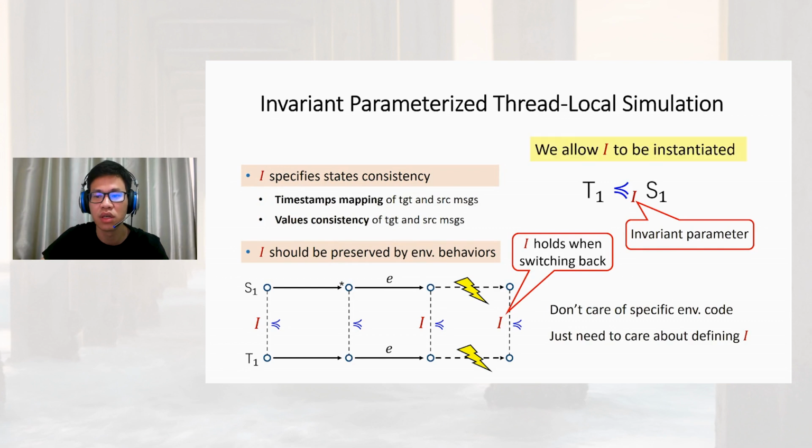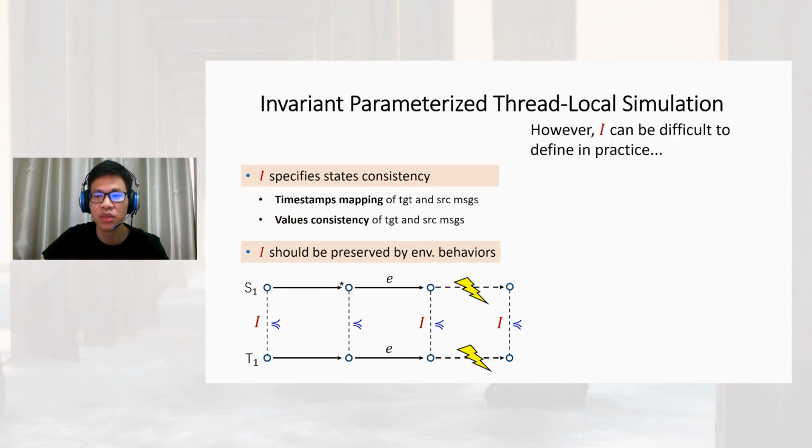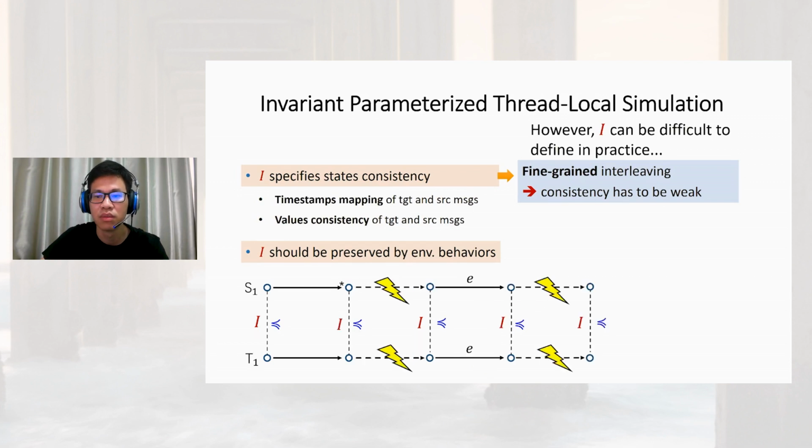In our work, we allow the invariant I to be instantiated. However, I can be difficult to define in practice. First, if the interference of other threads is so frequent, the state's consistency has to be weak, since the consistency is required to hold at too many points. Consider that if the interleaving occurs at every program point, the invariant I needs to hold at every point.